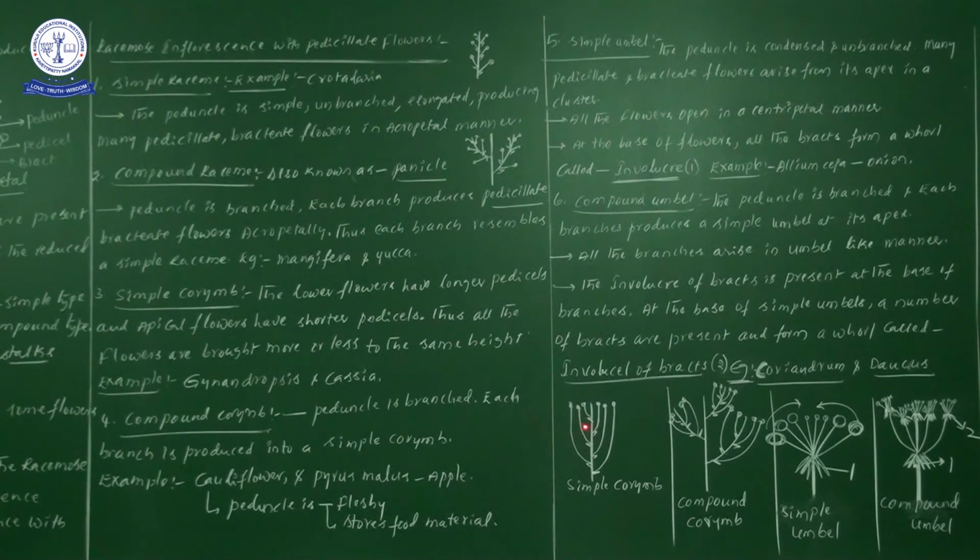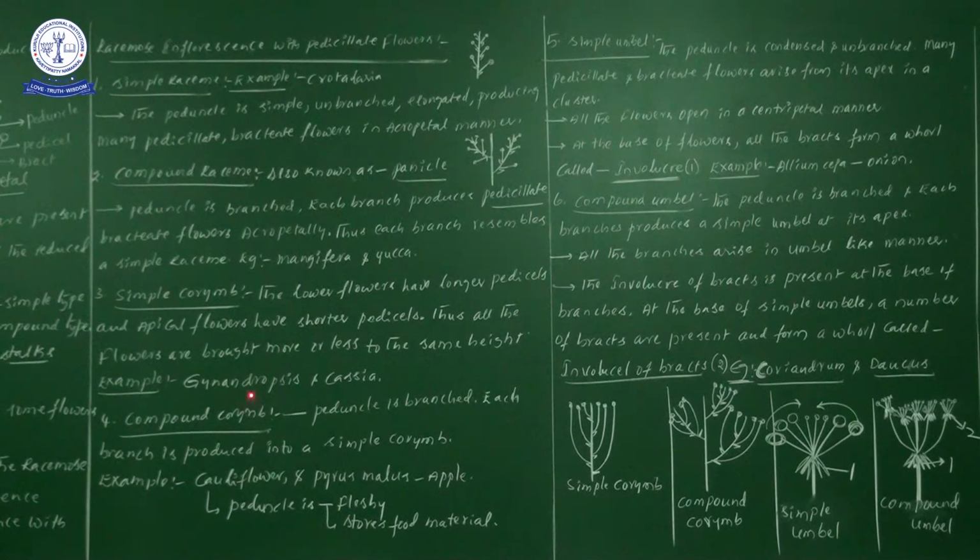Because of that, racemose inflorescence is indefinite. Don't forget this important point. So in a simple corymb, the point to save in our mind is that lower flowers have longer pedicels and apical flowers have shorter pedicels, so we observe the equal height of all flowers. This can be seen in Gynandropsis and one more, Cassia.